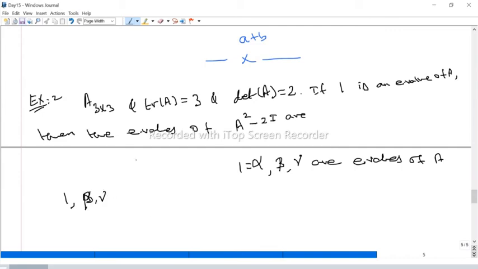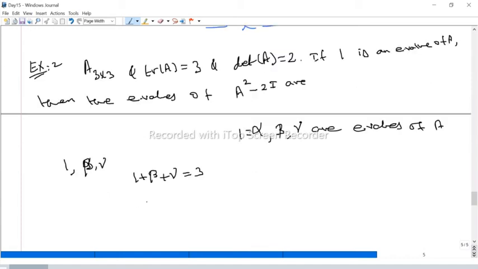Now the sum of the eigenvalues is nothing but the trace. What is the sum? 1 plus beta plus gamma is 3. Now the product 1 into beta into gamma, the product of eigenvalues, is nothing but the determinant. So from this, what is the sum? Beta plus gamma is 2, 3 minus 1 is 2. So beta plus gamma is 2. Beta into gamma is also 2. Right?